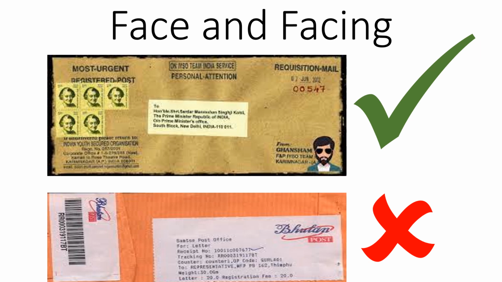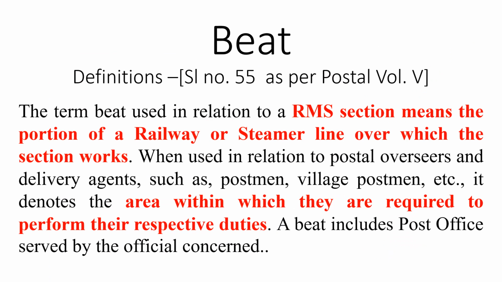Here we have just given a small example for phase and phasing. See, phase of the article means the side where the article has the to address, not the back side of the cover. The front side of the cover should be arranged upward. Okay, I think you are getting my point. So the next definition is a beat.